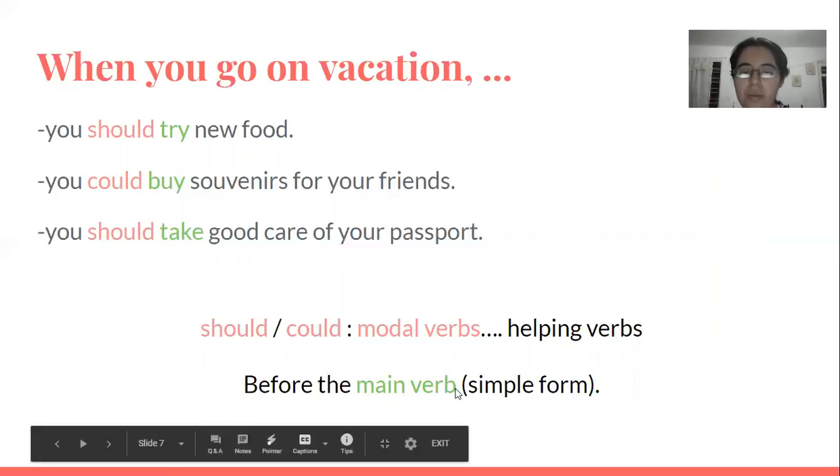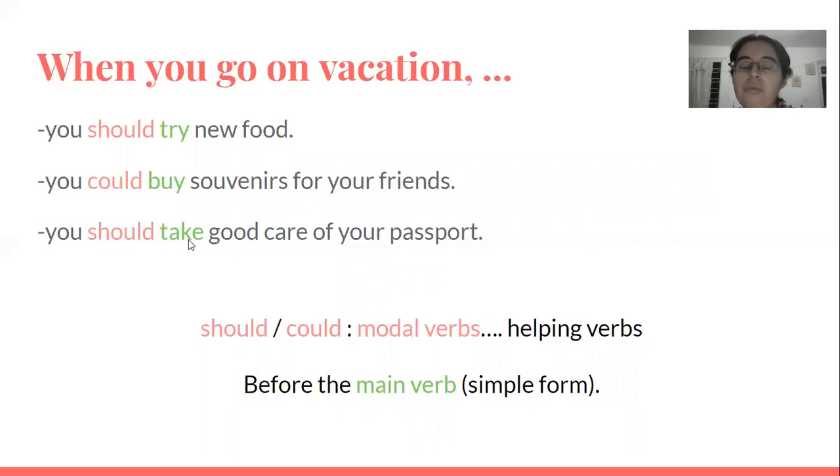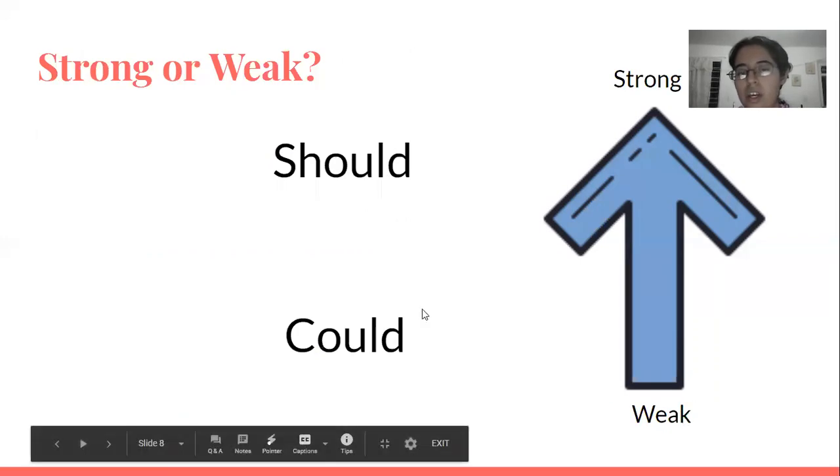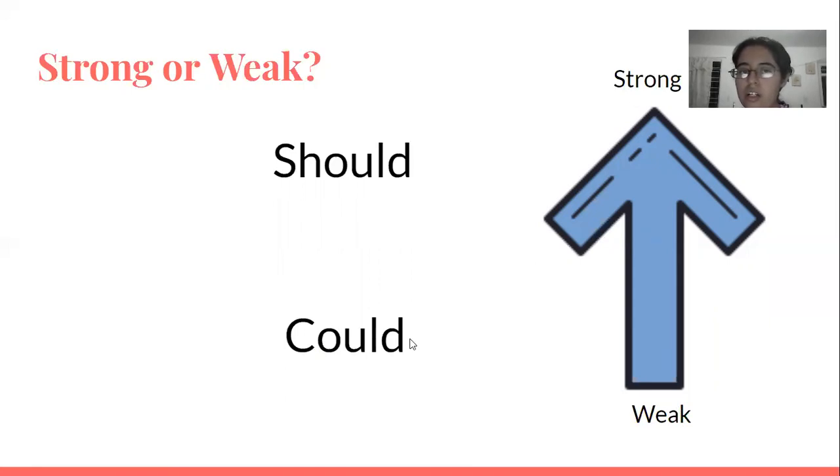And as we can see, the verb is in simple form, just try. Not to try or tried, only simple form: try, buy, take. Then could and should, we could say that could is weaker than should, and should is stronger than could.